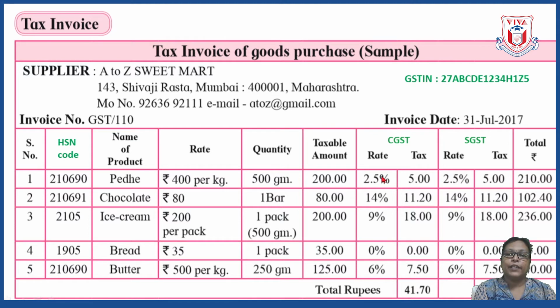So from that, 2.5% of 200, the answer is 5. Okay, so here CGST is 5 rupees. Similarly SGST is also 5 rupees. Okay, so the total value comes out to be 200 plus 5 plus 5, that is 210. This is how CGST and SGST is calculated in the bill.